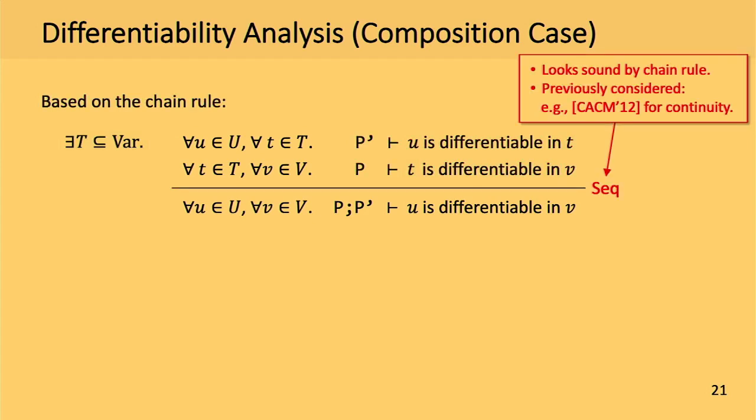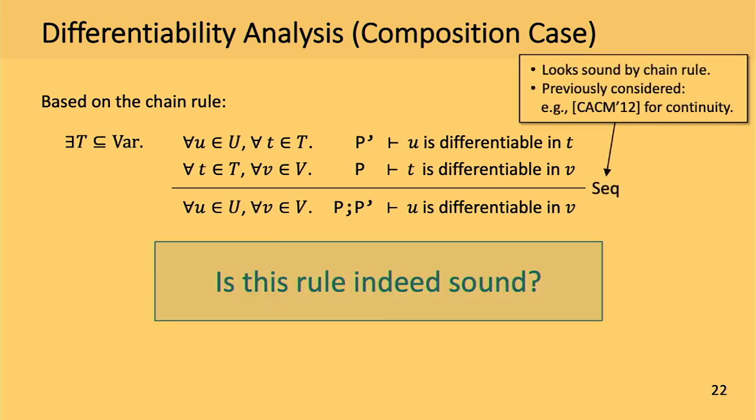So given this rule, we can easily see that this rule looks quite sound based on the chain rule. And although this rule looks pretty simple, this rule or its variant was actually proposed and studied in Pyro. Okay, so these are pretty good, but let's be more careful about the soundness of this rule, whether this rule is indeed sound or not.